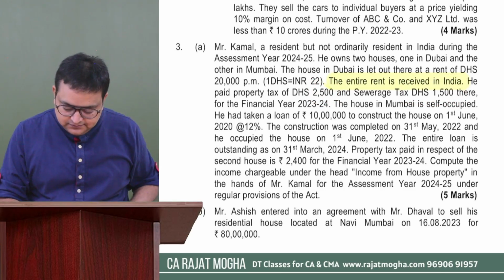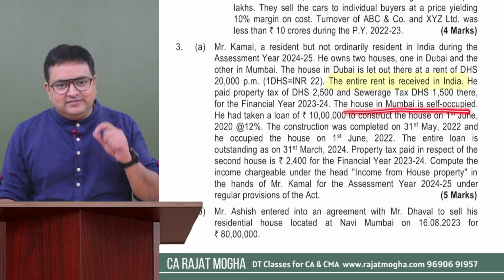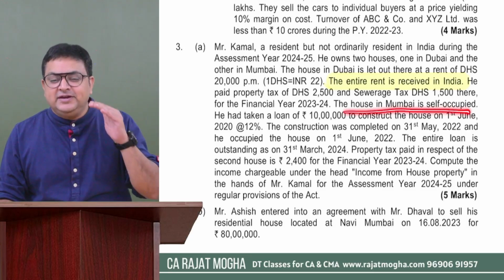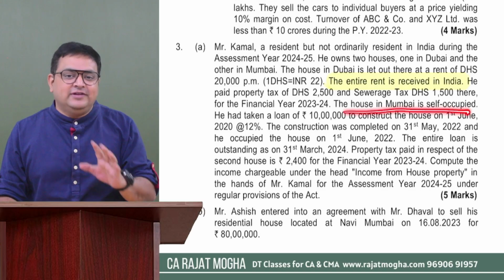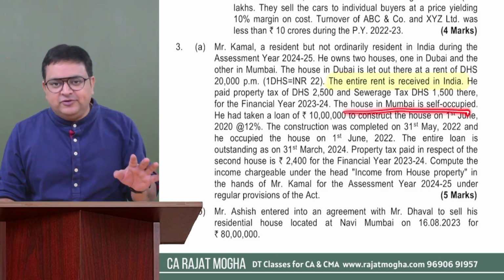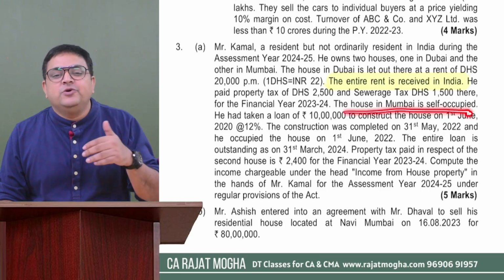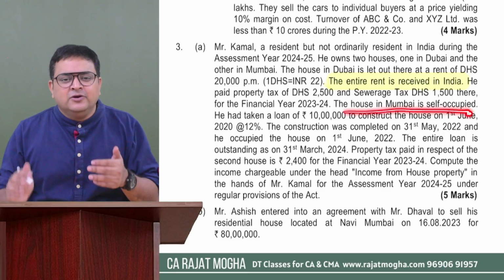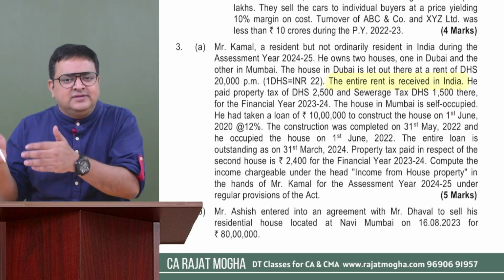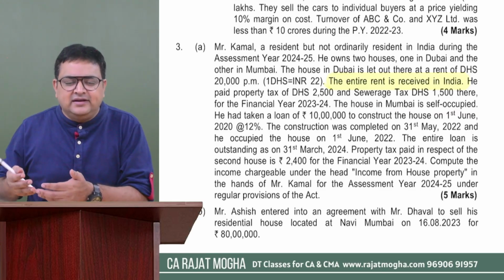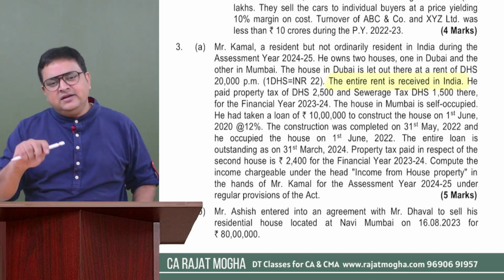Okay. The house in Mumbai is self-occupied. If it is self-occupied for the entire year, do we start from GAV or should we start from NAV? We should start from NAV for self-occupied property if it is self-occupied for the entire year. NAV is nil, right? And after that, we have to give deductions, 24A, 24B. 24A is standard deduction, that is 30% of NAV. So if our NAV is nil, 24A will be nil in that case. 30% of 0 would be 0, right? But yes, if there is any interest, then deduction could be allowed.